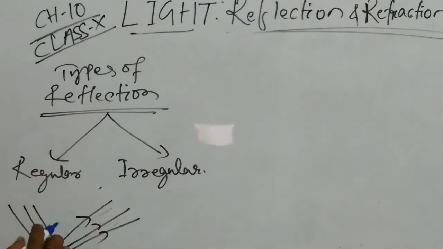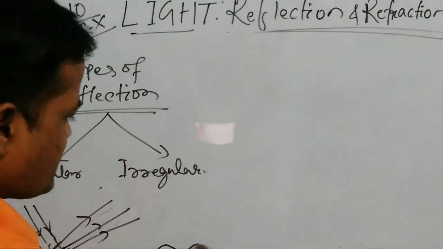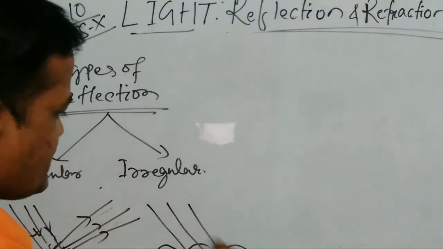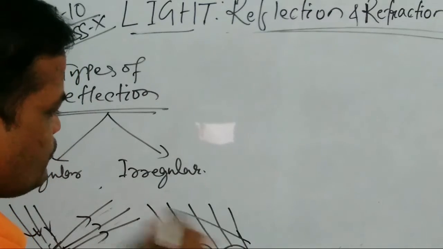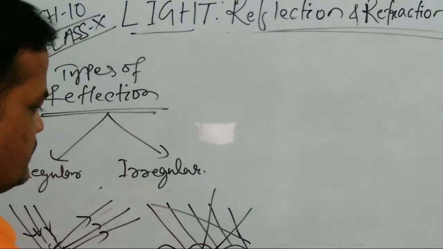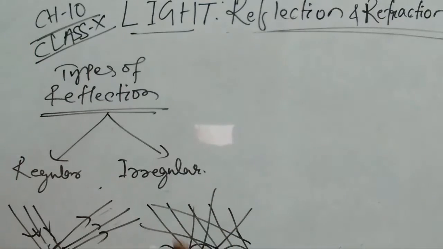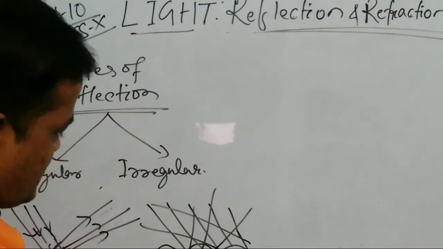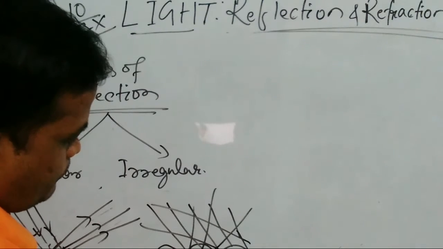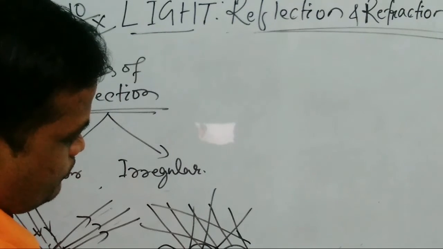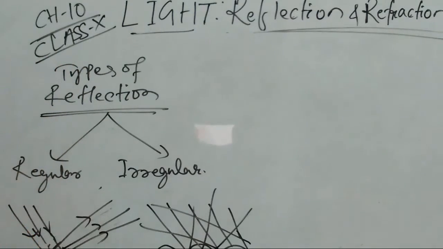That is called regular reflection. But in case of irregular reflection, the reflection is called diffused reflection. So there are two types of reflection: regular reflection and irregular or diffused reflection.